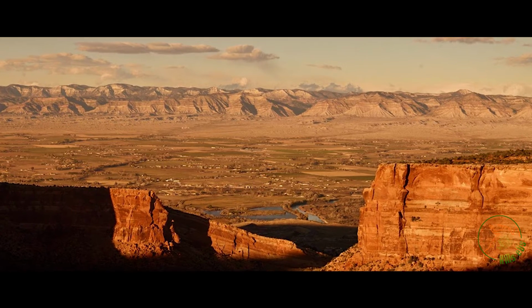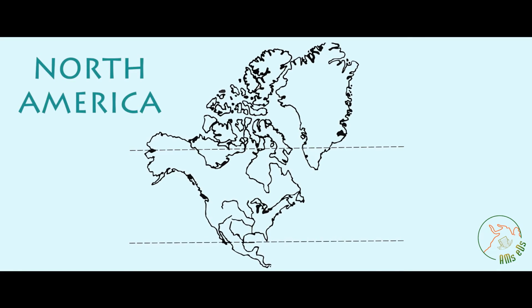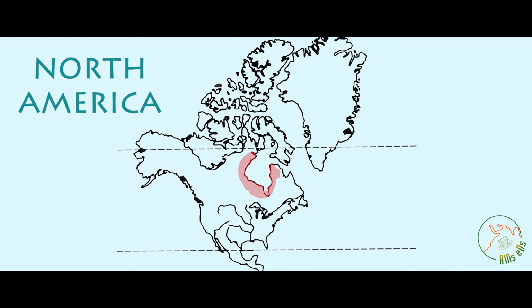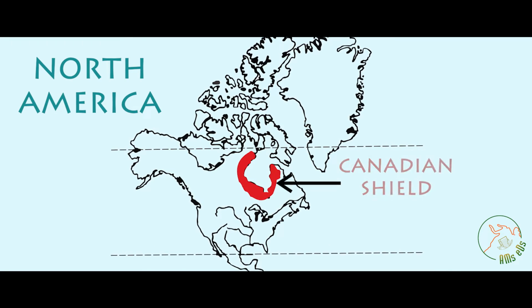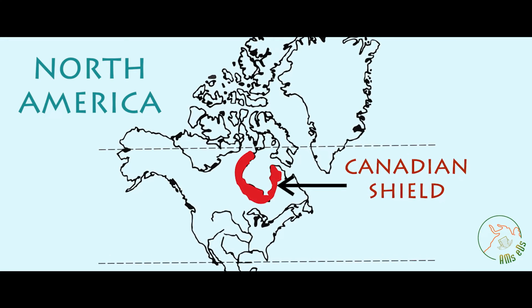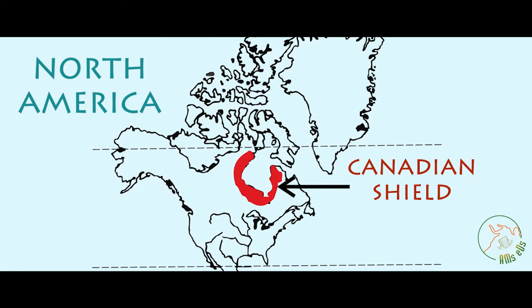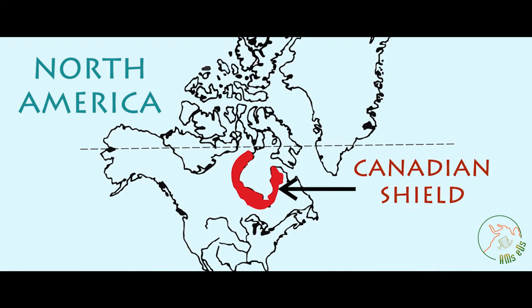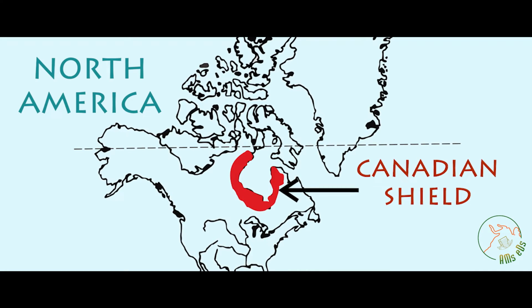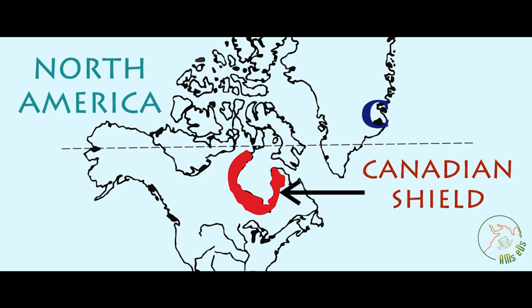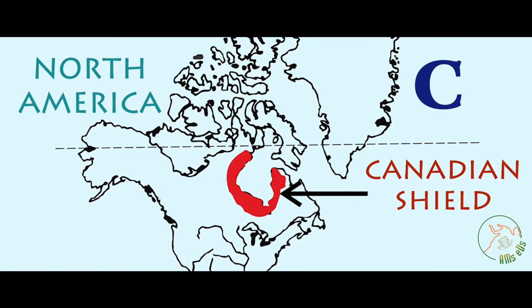As we did earlier, starting with North America, surrounding the Hudson Bay lies the Canadian Shield. It gets its name from its shape, which resembles an ancient shield. It's interesting to note that it looks like the English alphabet C, which is the beginning letter in the name Canadian.